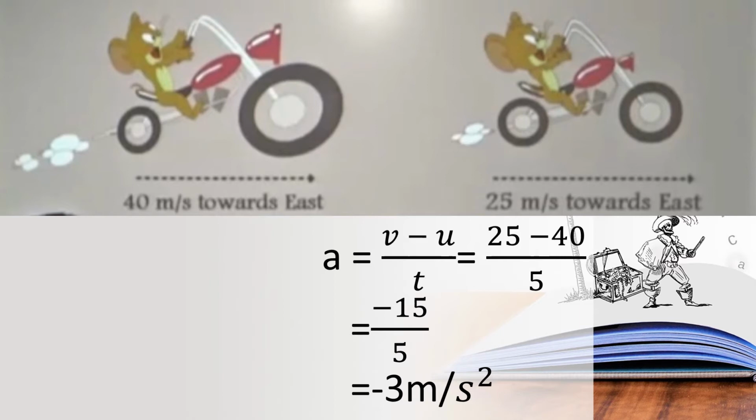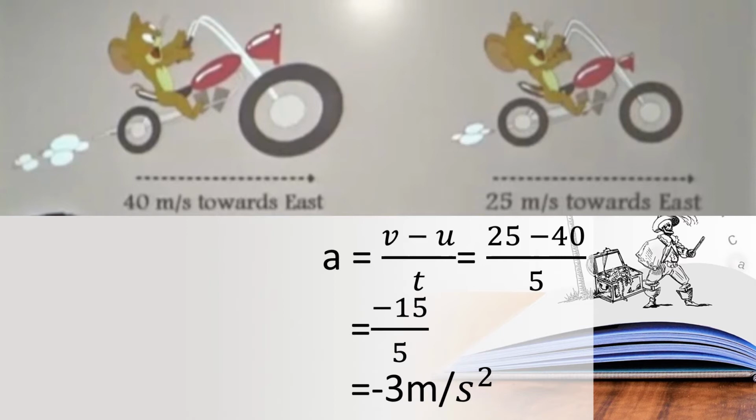Children, say, is it a uniform acceleration or non-uniform acceleration? Jerry had started the bike with a velocity of 40 meter per second, and what is its final velocity? 25 meter per second. It is a deceleration. The children, that is non-uniform acceleration, is it?